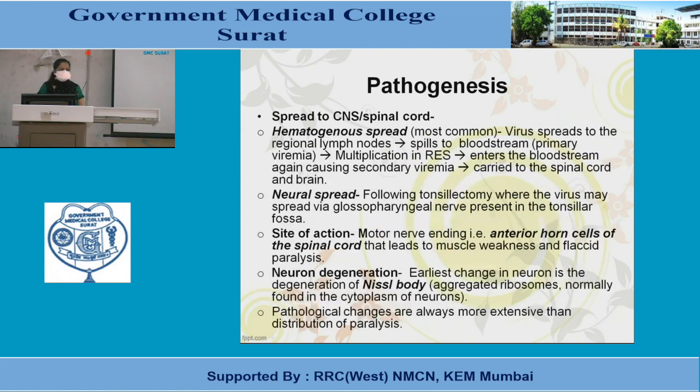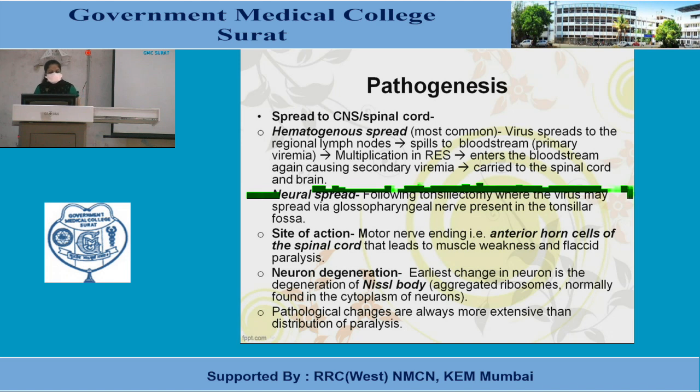Spread to the CNS or the spinal cord. The hematogenous route is most common. The virus spreads to the regional lymph nodes and spills into the bloodstream, causing the primary viremia. Multiplication in the reticuloendothelial cell system occurs, it enters the bloodstream again causing the secondary viremia, and is carried to the spinal cord and brain.